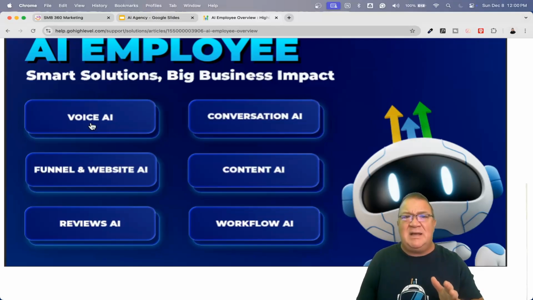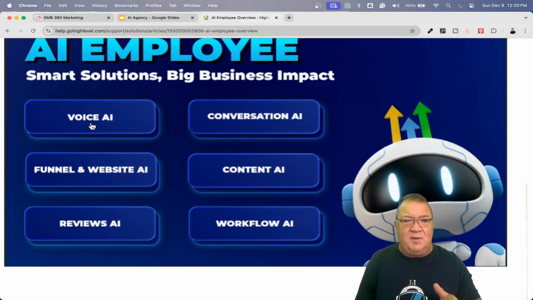Now, in this kind of example, content AI really is not going to be very useful to the package that you have here, because content AI really deals with writing things like email marketing or copy on your funnels. That's where content AI comes in, blogs and creating images and things like that, which is not really what you have here. But you do get the funnels and website AI.